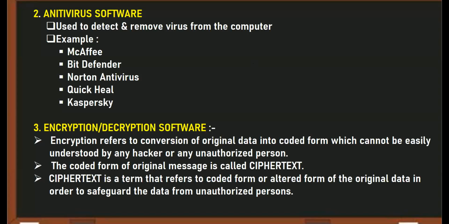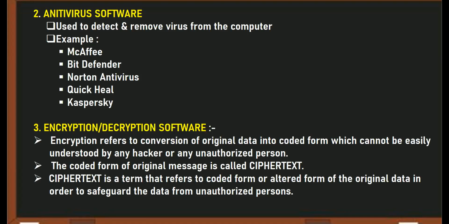Suppose there are two boys, Gaurav and Raghav. Gaurav wants to send a message to Raghav, but Gaurav does not want that message to be read by any other person. So Gaurav and Raghav have decided that they will convert their message into some code.